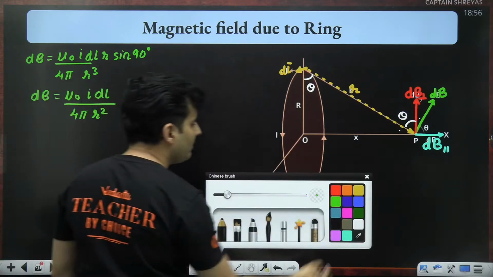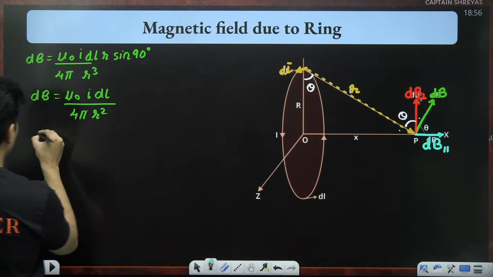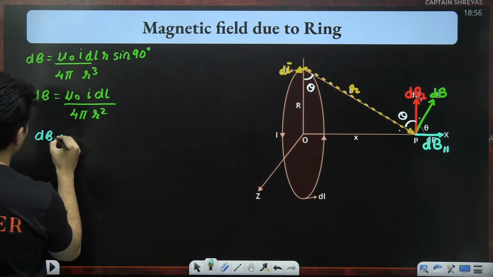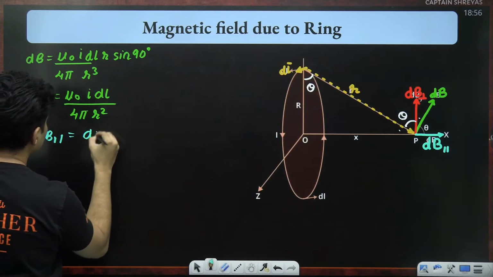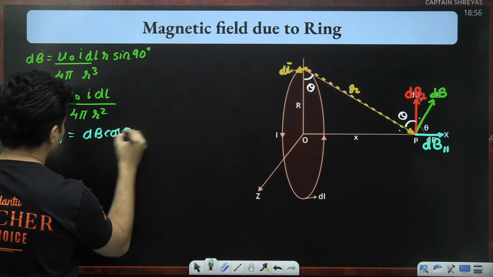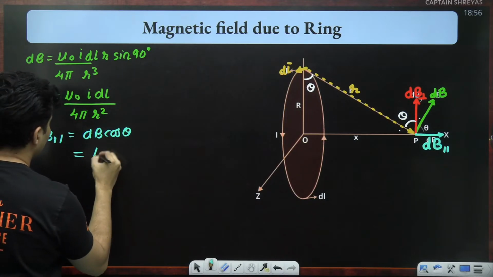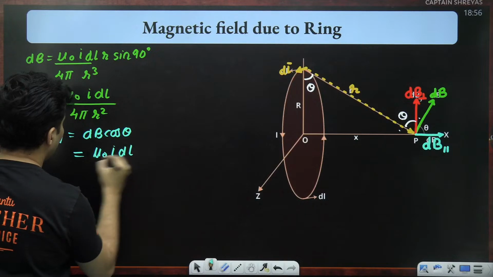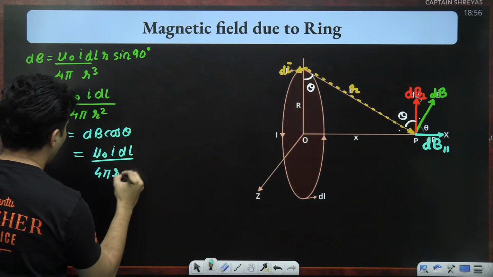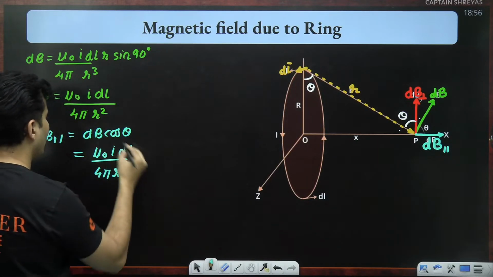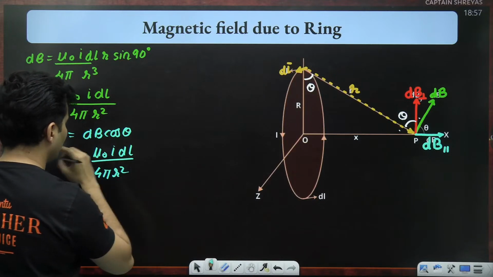But I don't need dB, I just need the parallel component, because that is what is important for me. dB parallel will be dB cos theta. That means it will be mu naught I dl divided by 4 pi R square, cos theta right over here.